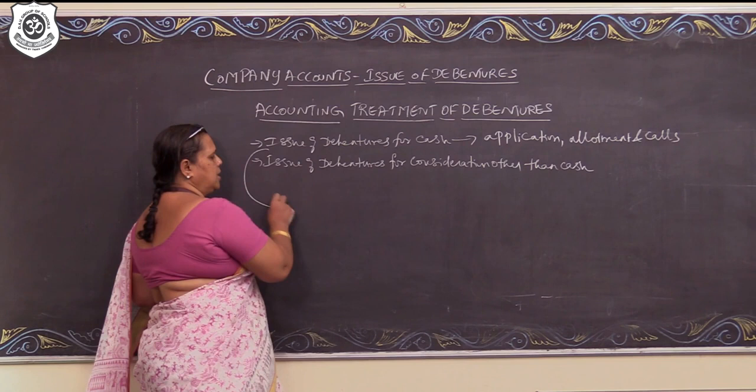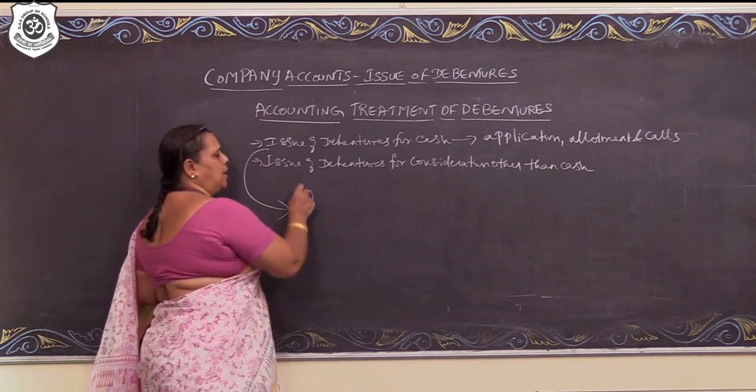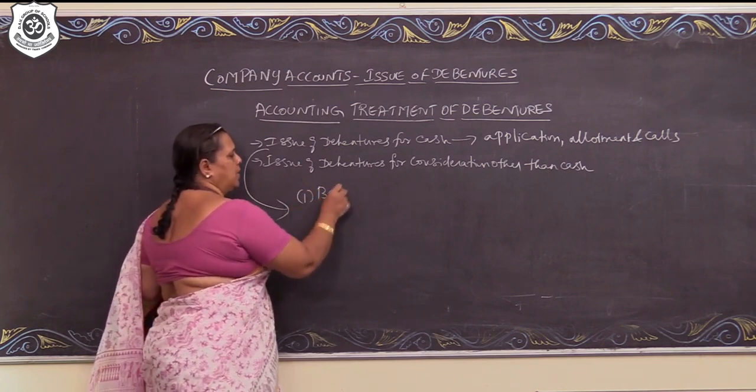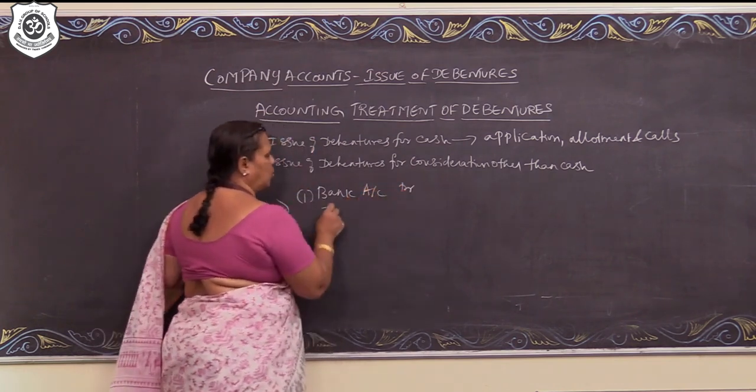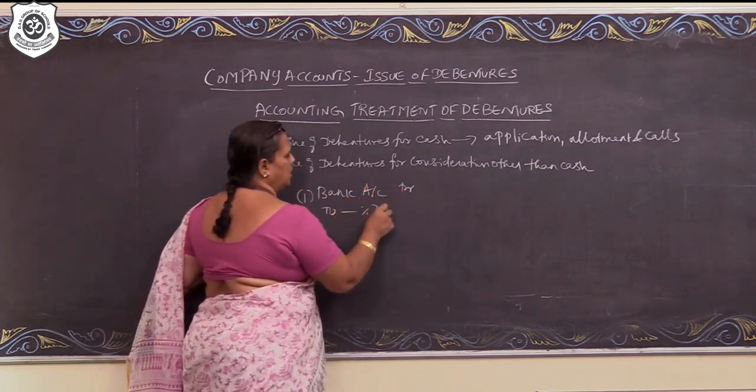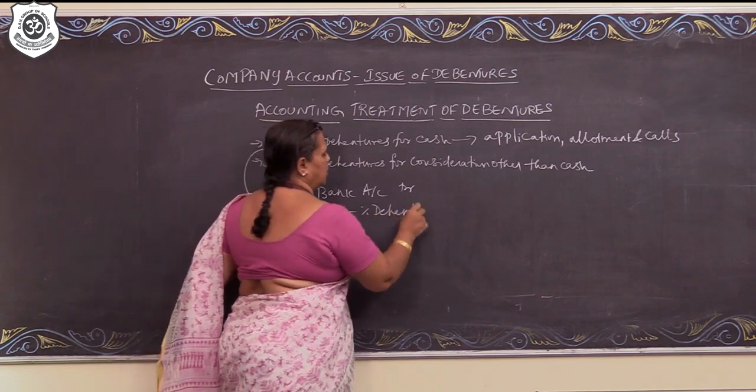Therefore, when debentures are issued for cash, entry number 1, you pass the entry as bank account debit to -% debenture application account.